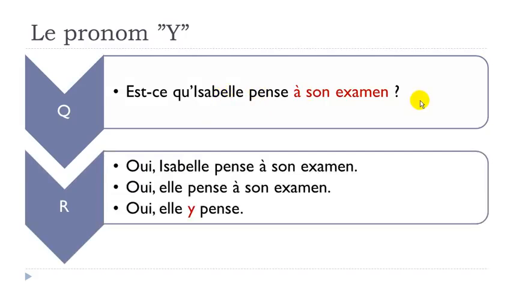First option, repeat everything. Oui, Isabelle pense à son examen. Second option, you just don't repeat Isabelle. Oui, elle pense à son examen. Third option, you don't repeat Isabelle, and same thing for à son examen, so oui, elle y pense. Same concept, remember, y should come before the verb.